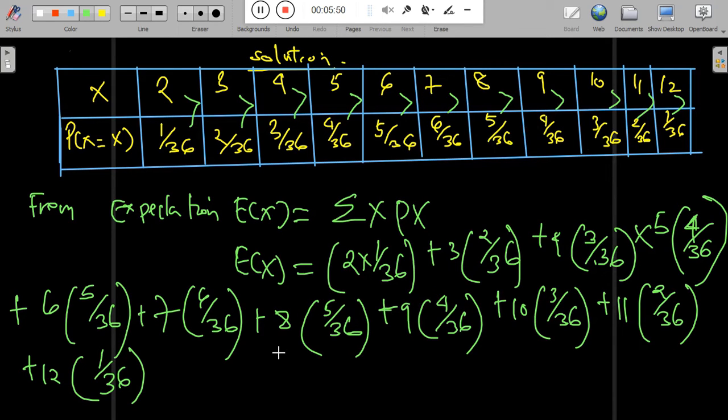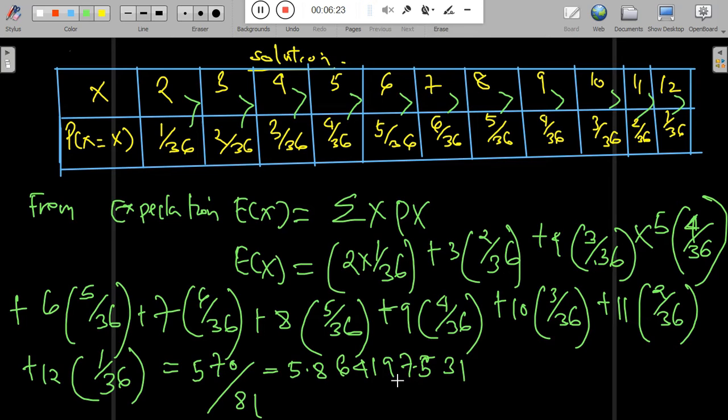This will give the expectation of x as 570 over 81, which is about 5.8641975. That will be our expected value.